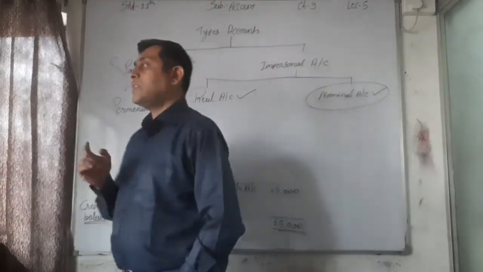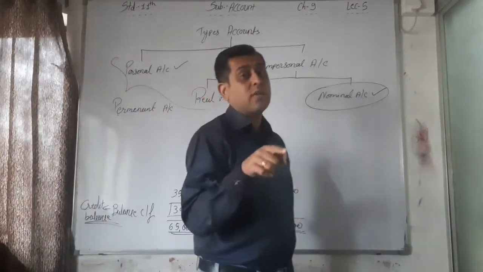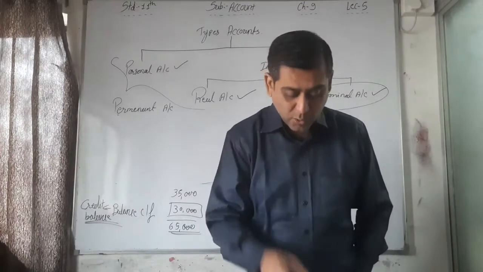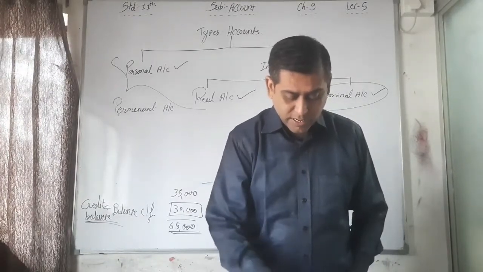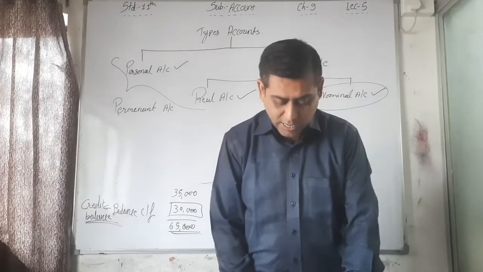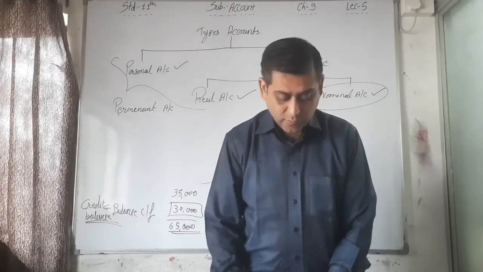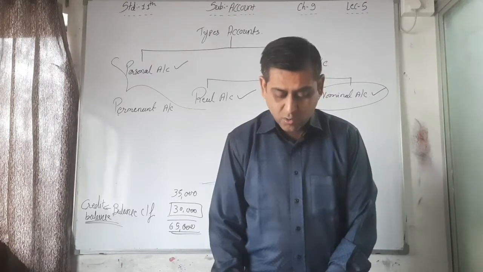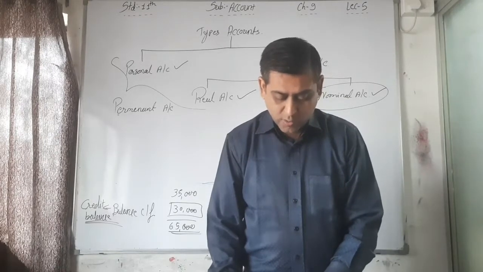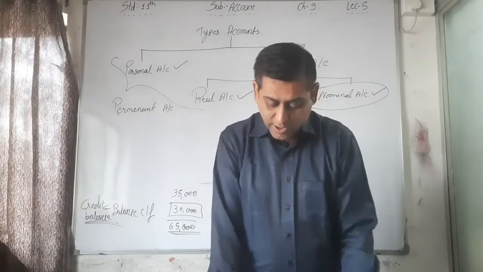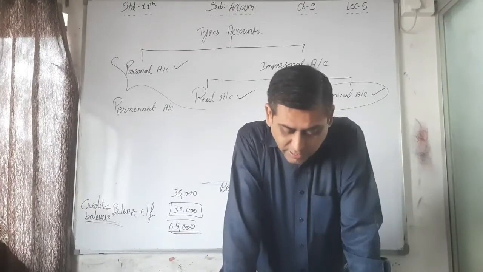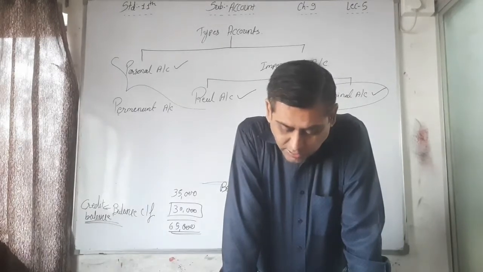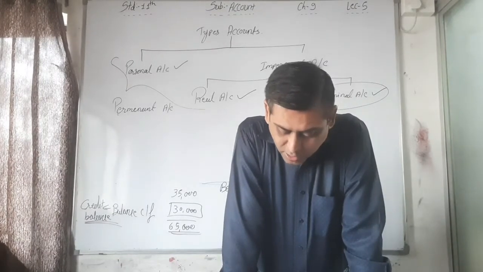We have to find out the balance like this and also carry forward that closing balance as an opening balance to the next year, next month, next period. Okay, here the explanation is given. I already explained that. See, the first point: in any account, when transactions are recorded on one side only, and no transactions are recorded on the other side, the balance is found out as per the method stated above.